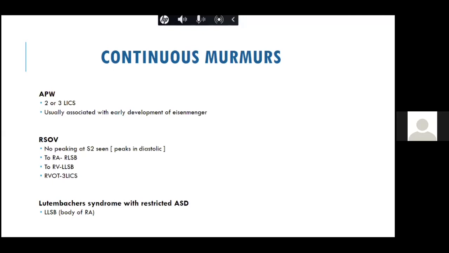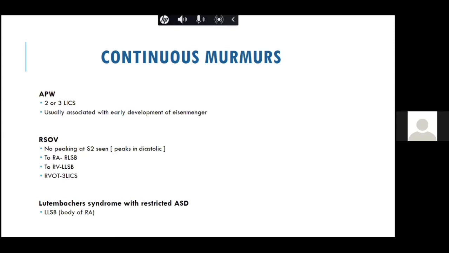You should always think of it in a young person who has a history of sudden onset breathlessness, like a person in their 25 or 30s who gives a history of, sometimes suddenly while lifting a weight, and then tells of sudden onset chest pain, and then over a period of time the patient develops dyspnea. So this is a typical presentation of a rupture of sinus of Valsalva, and this is how a continuous murmur reacts in that condition.